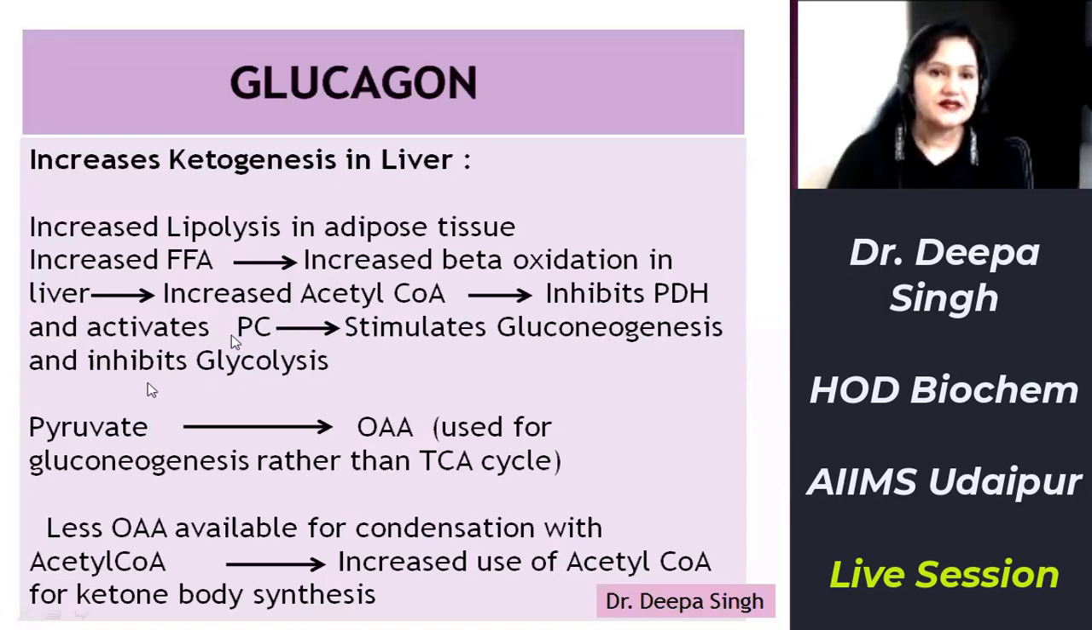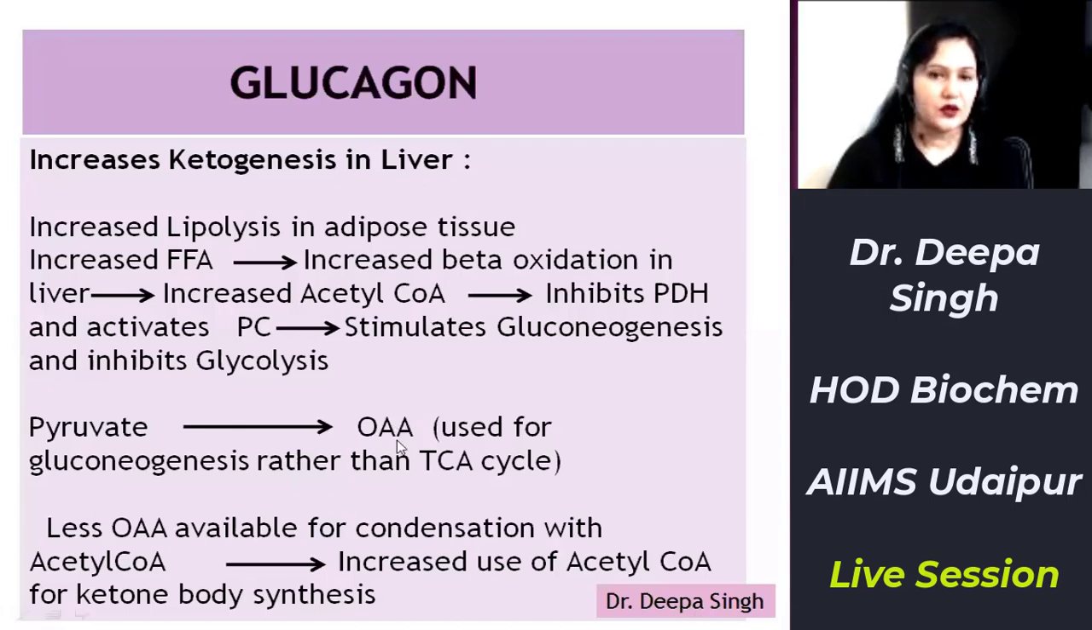Now, once PC is stimulated, pyruvate gets converted to oxaloacetate in the presence of PC. Oxaloacetate forms malate. Malate comes out of mitochondria. In cytosol, malate forms phosphoenolpyruvate, ultimately forming glucose. So this oxaloacetate forms glucose by the gluconeogenesis pathway. So a major amount of oxaloacetate forms glucose, and only a small amount of oxaloacetate is available to condense with acetyl coenzyme A to form citrate and further form intermediates of the TCA cycle.